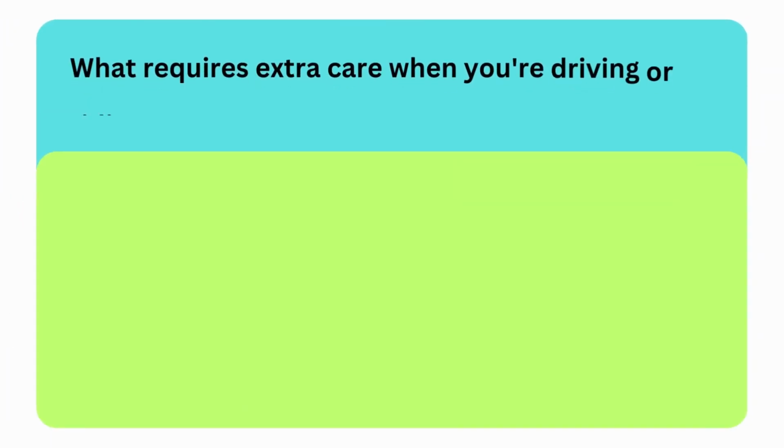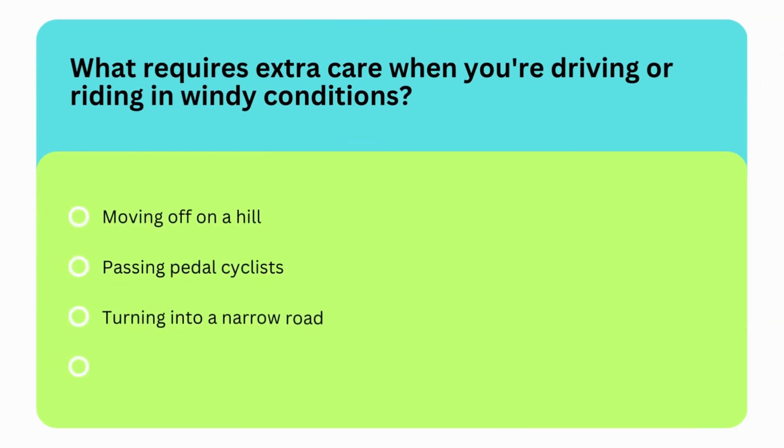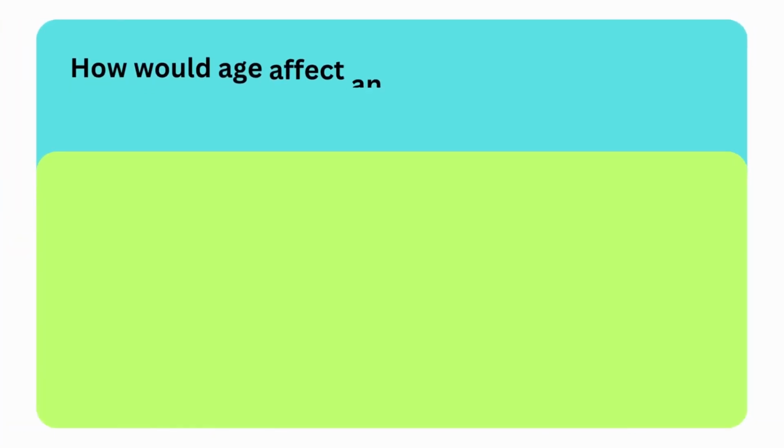Next question is, what requires extra care when you're driving or riding in windy conditions? Options are moving off on a hill, passing pedal cyclists, turning into a narrow road, or using the brakes. So the correct option is second option, passing pedal cyclists requires extra care in windy conditions.